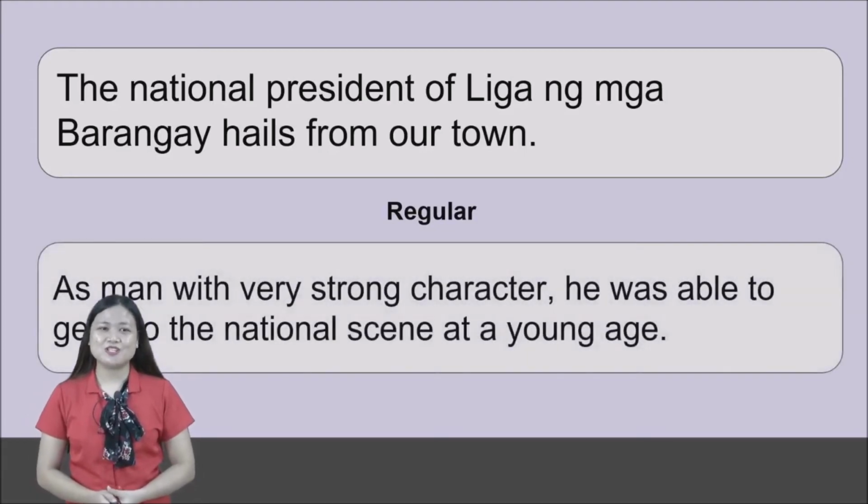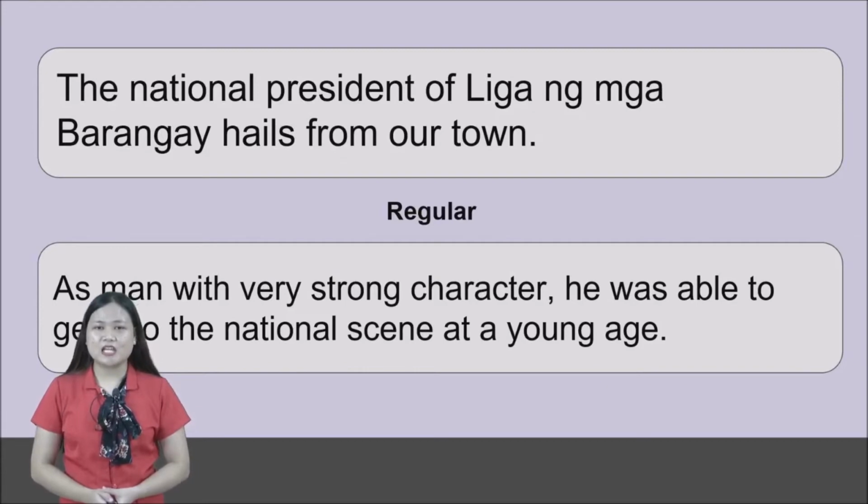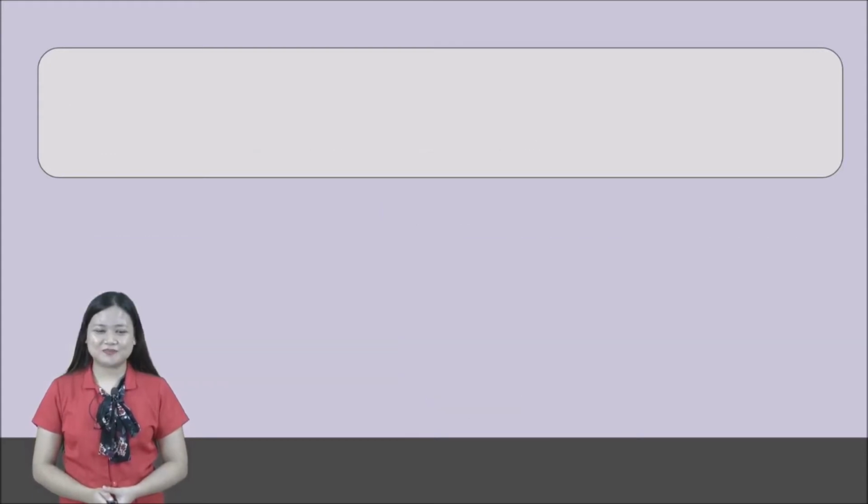What about number 2? A man with very strong character, he was able to get into the national scene at a young age. Where is the verb in the sentence? Okay, very good. Able, and able is under regular verbs. Very good.